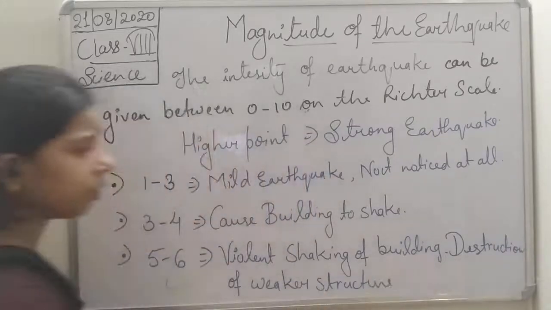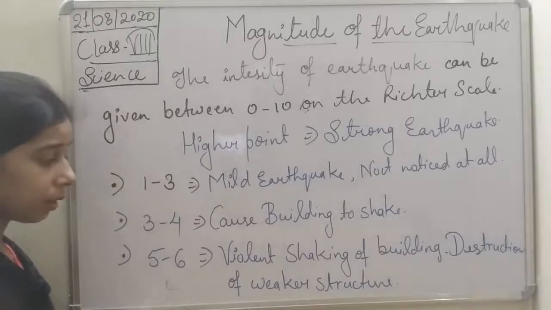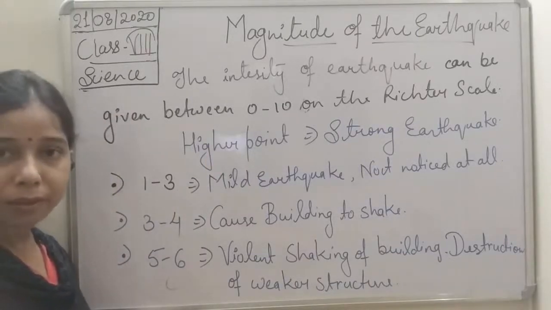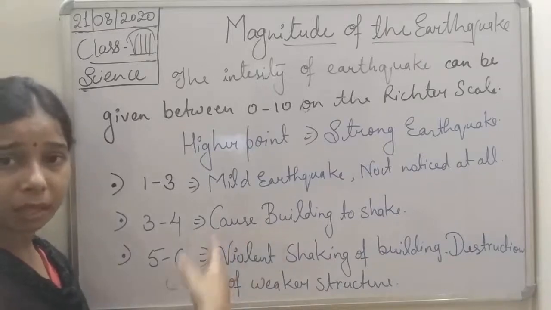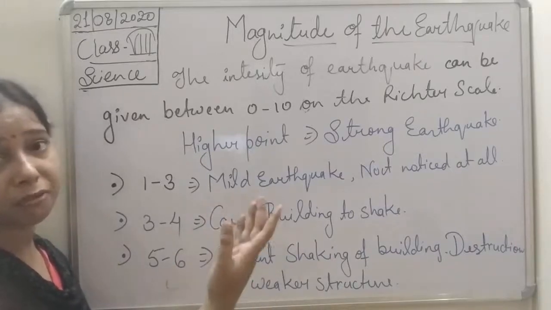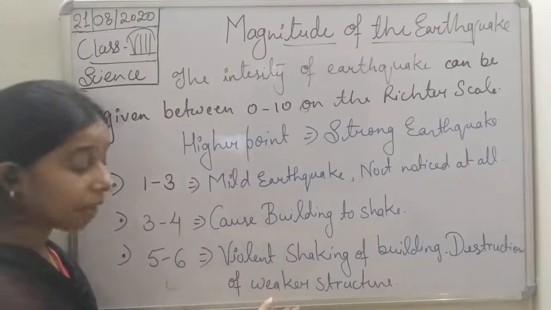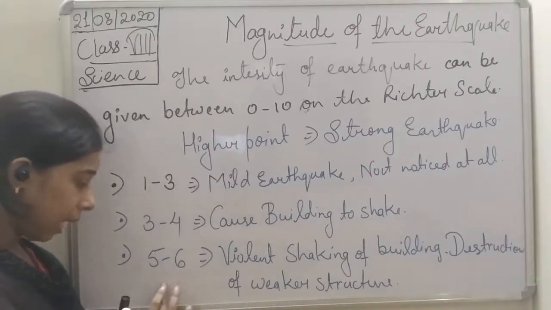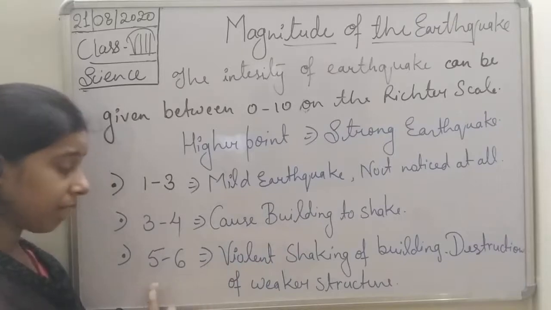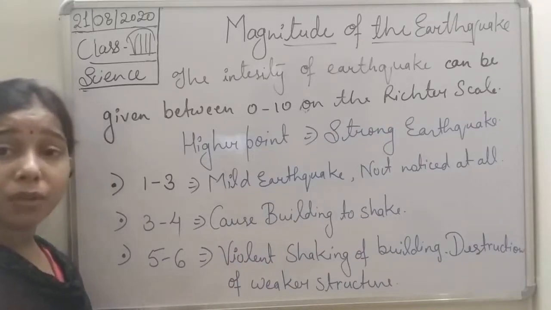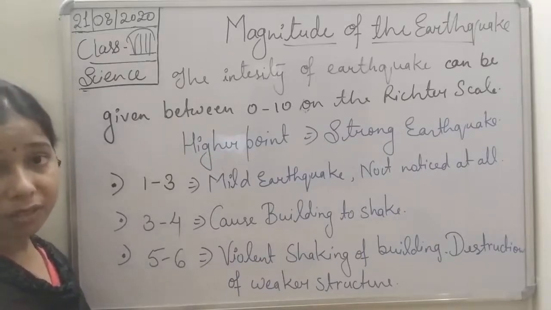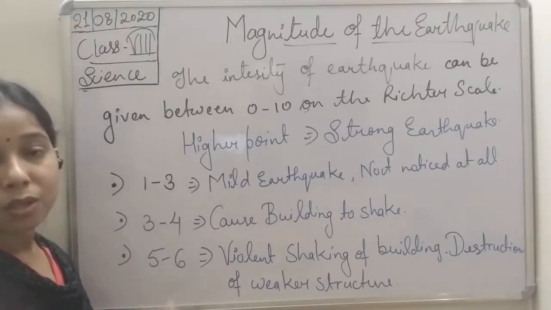Destruction is a heavier term. You can use collapse, that the weaker structure, weak building, especially the old buildings, students, because their structure day by day will become weaker, and if it is many years old, that will be a weaker structure. So if the intensity that we measure on the Richter scale is 5 to 6, then it will cause violent shaking of the building, and if the structure is the weaker one, it will get collapsed.